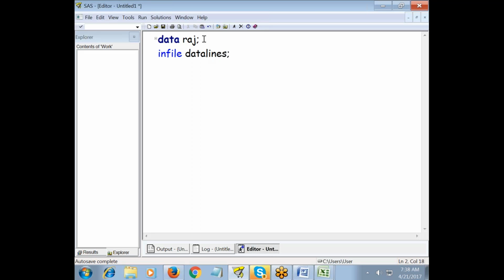By the time this statement is executed, do I have datalines here? No. So this step will wait for a second.